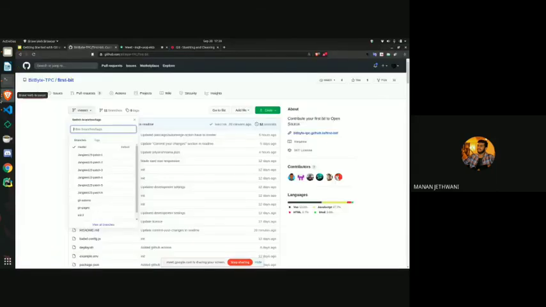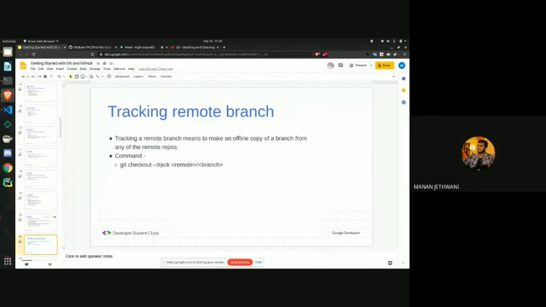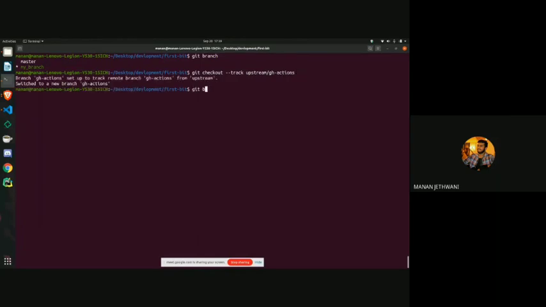For that purpose, we use the command git checkout --track. When I write git checkout --track, I need to mention upstream GH actions. What it does is it just creates a local copy of that branch from the remote we have mentioned here, that was upstream. And so if I see now, I can see GH actions as a new branch, and it is present in our local repository.